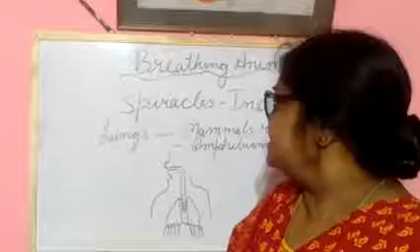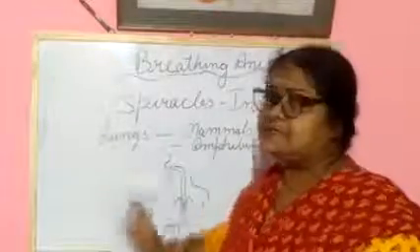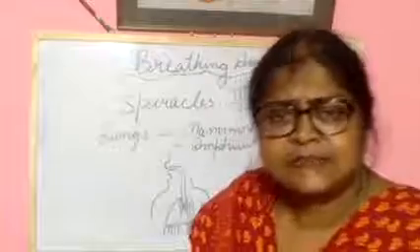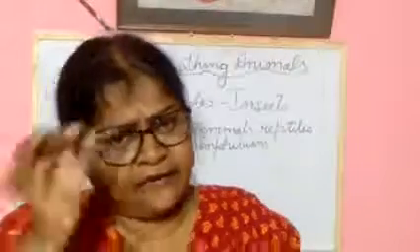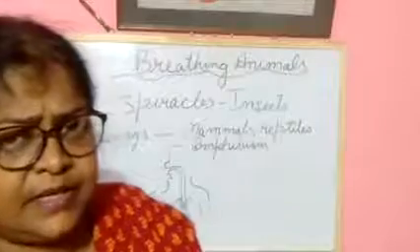Insects, what do insects use? Insects use spiracles for breathing. What is a spiracle? It is a hole in their body. Insects have holes in their body, and through that they breathe.